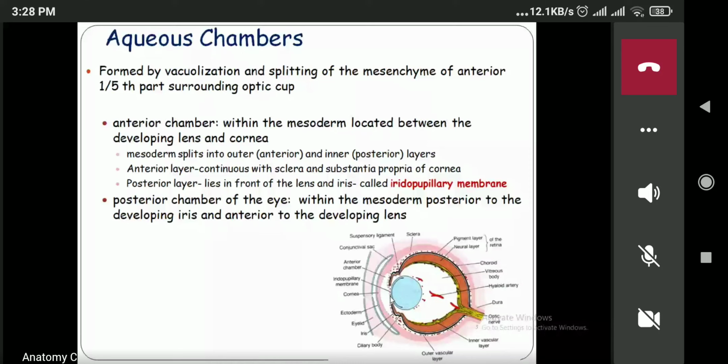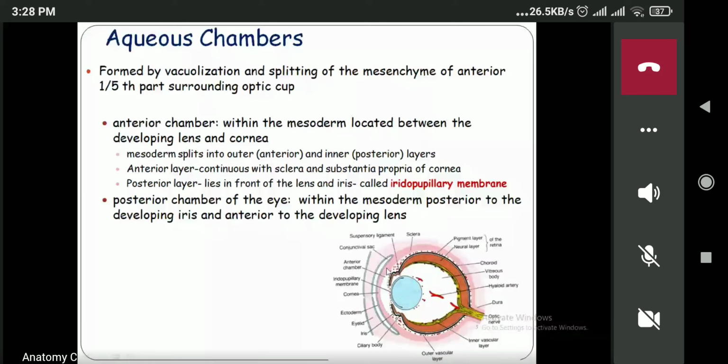Now you can see over here our anterior chamber made. This is the mesoderm. Can you see the mesoderm? Now what is happening over here? There is the formation of the anterior chamber. How did our anterior chamber form? By the splitting of the mesoderm present between the cornea and the iris.